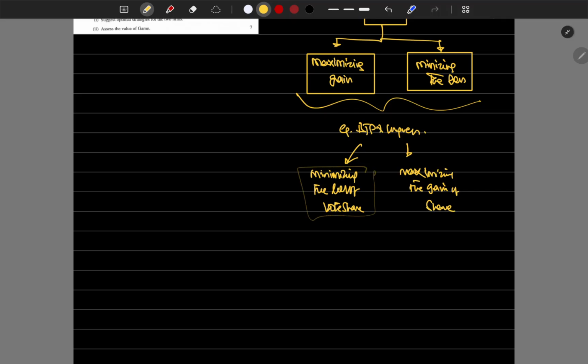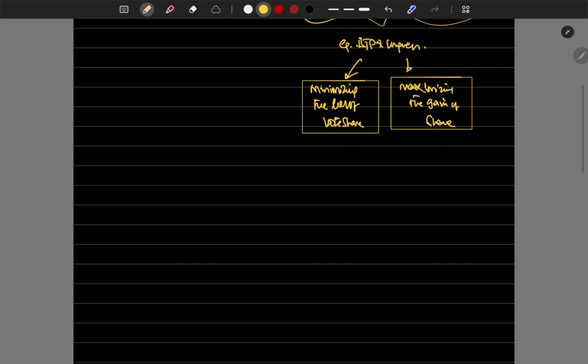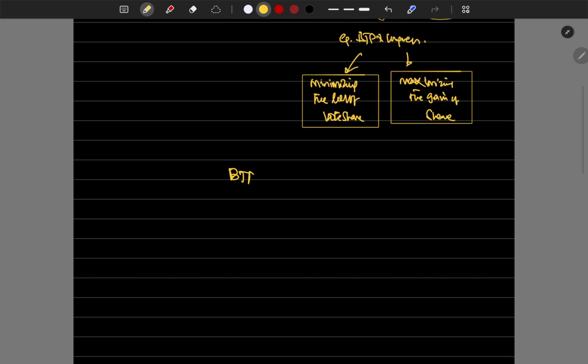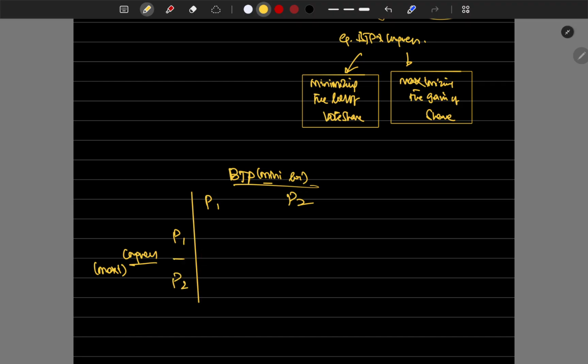How does it actually work in a game theory problem? Let's see. The minimizing party, minimizing the loss, will come on top, as the columns. Congress, maximizing the gain, will be the rows. Let's say policy 1 BJP brought, policy 2 BJP brought, and policy 1 Congress brought, policy 2 Congress brought.